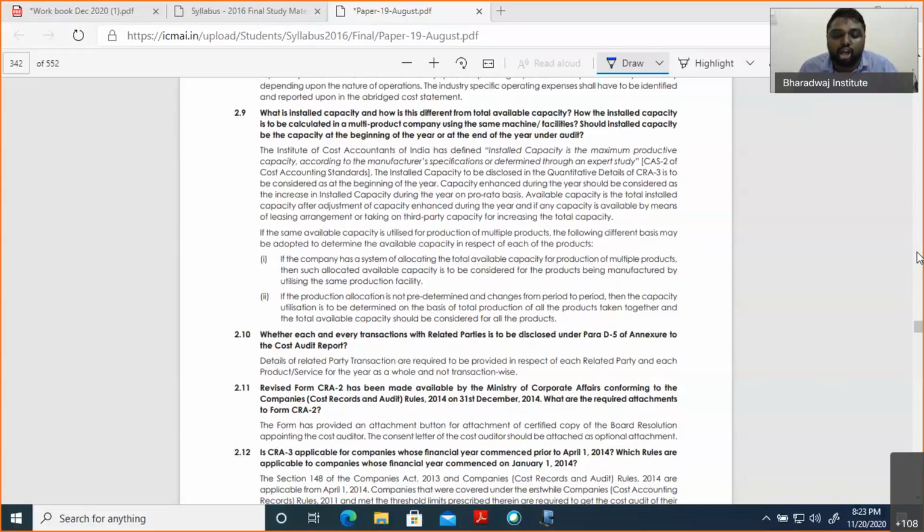That means a cost auditor can be appointed for n number of years. But maybe as per company internal policy, they may keep a cooling-off period and change sometimes. But as per the provision, there is no period of applicability for a cost auditor. He can be appointed for n number of years. So I hope, Preeti, you are clear.